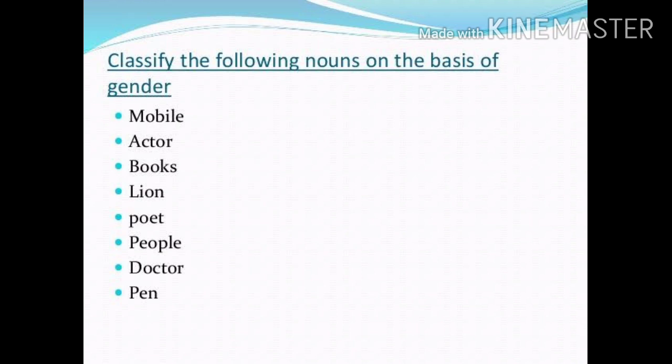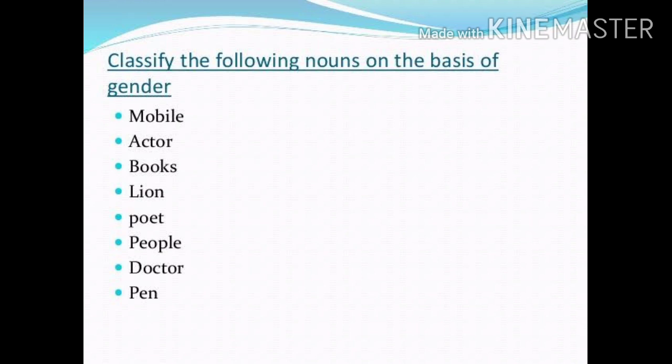So students, now this is an exercise. Classify the following nouns on the basis of gender. The first word is mobile. A mobile doesn't tell you whether it is a male or female, so it comes under neuter gender. The second word given is actor. An actor can either be a male or female. It is a common name given to a person who does acting, so it comes under common gender. Third is books. It cannot tell you whether it is male or female, so it comes under neuter gender. The next word is lion. A lion is a male species, so it comes under masculine gender.